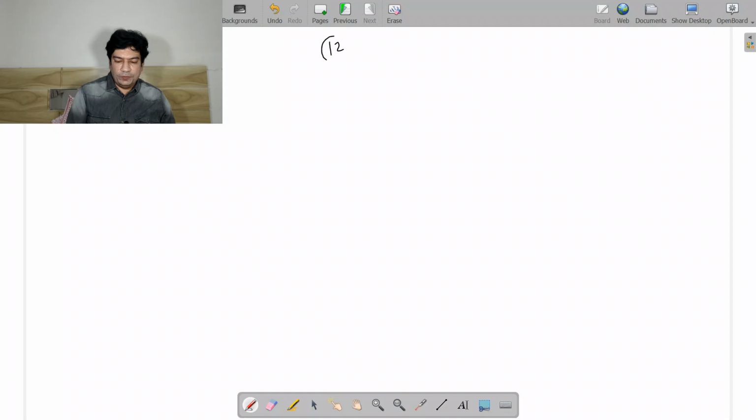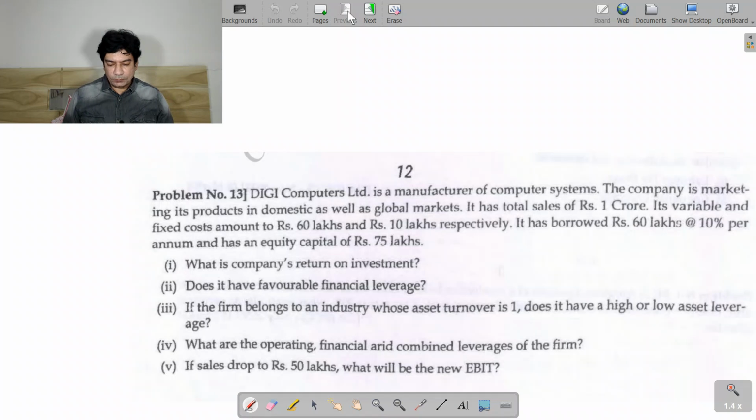So now we are moving to the 12th sum. They have given us the total sales to be 1 crore, which I will be taking equal to 100 lakhs, because variable cost, fixed cost, everything they have given in lakhs.